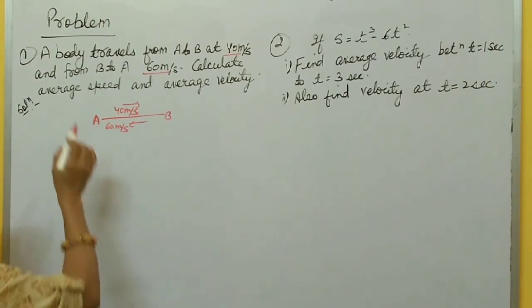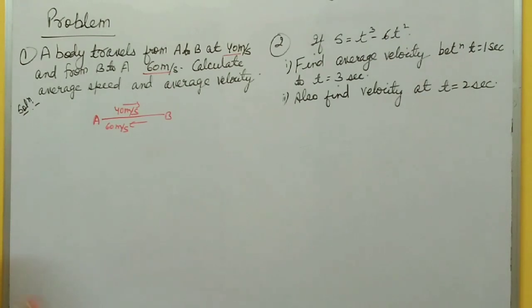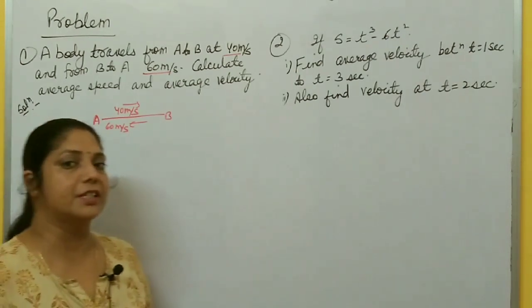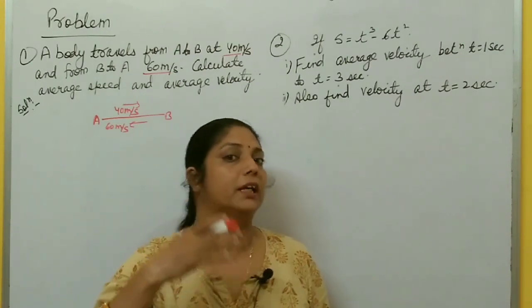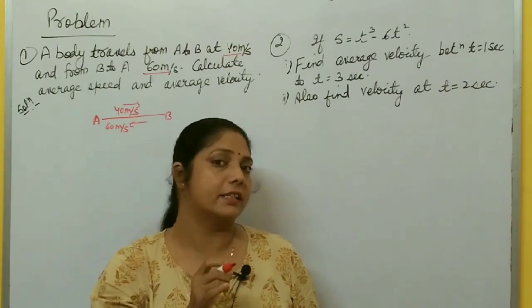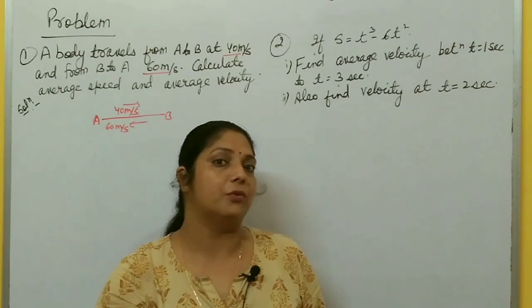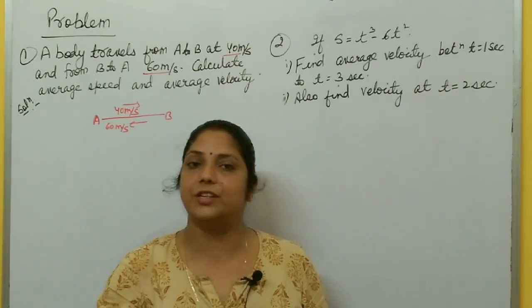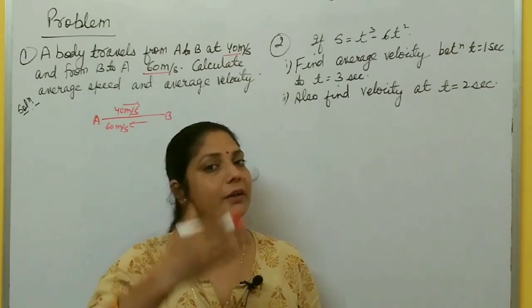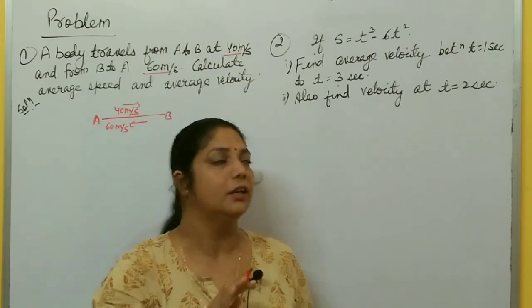Now you have to calculate average speed and average velocity. How do you calculate average speed? What is the formula for average speed? Total distance by total time. If anything is given, with the help of that you have to calculate total distance divided by total time, and average velocity is total displacement by total time, change in position by total time.